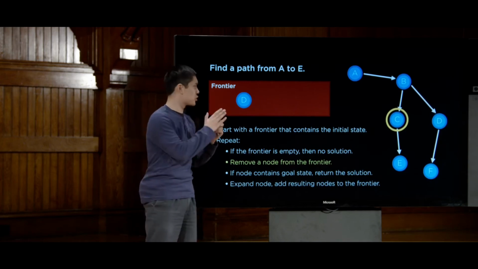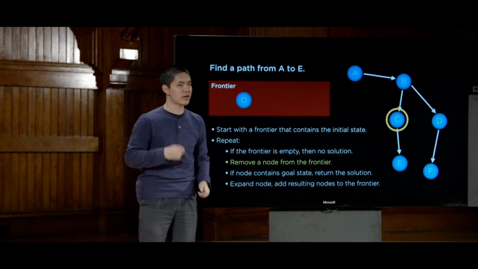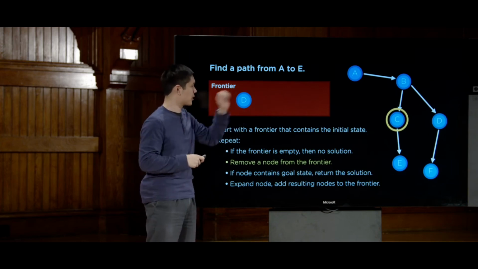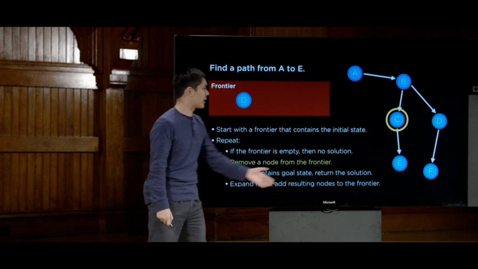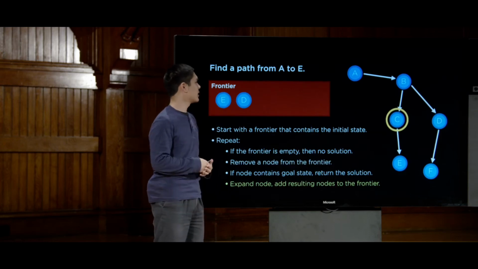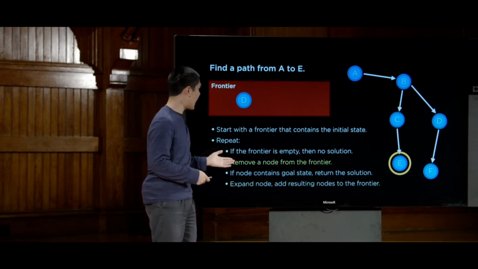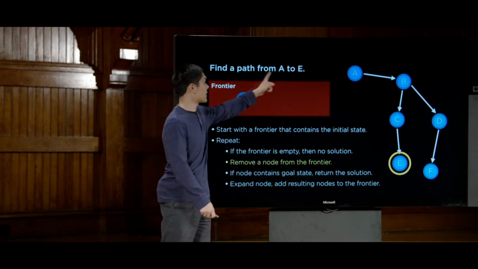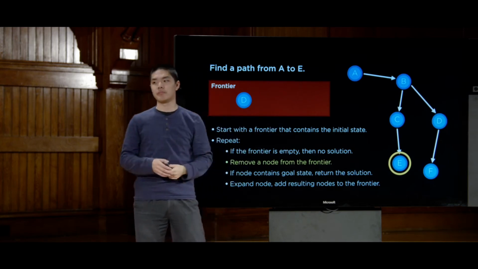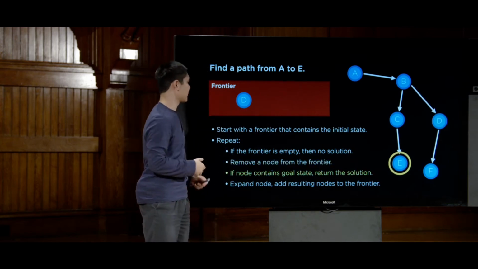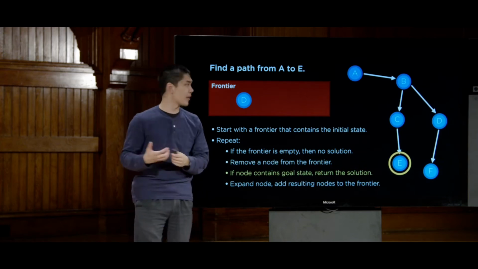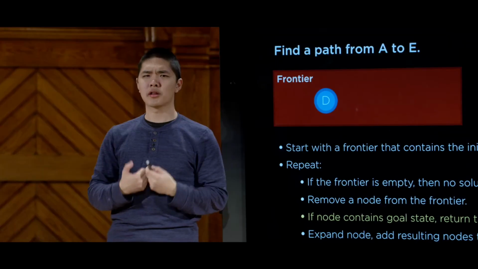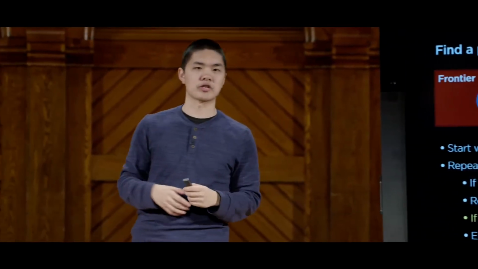We'll see why later, how choosing which node you remove from the frontier is actually quite an important part of the algorithm. But for now, I'll arbitrarily remove C, say it's not the goal, so we'll add E, the next one, to the frontier. Then let's say I remove E from the frontier. And now I check, I'm currently looking at state E. Is it a goal state? It is, because I'm trying to find a path from A to E. So I would return the goal. And that now would be the solution, that I'm now able to return the solution, and I have found a path from A to E. So this is the general idea, the general approach of this search algorithm, to follow these steps, constantly removing nodes from the frontier until we're able to find a solution.